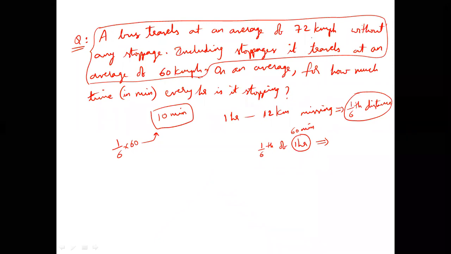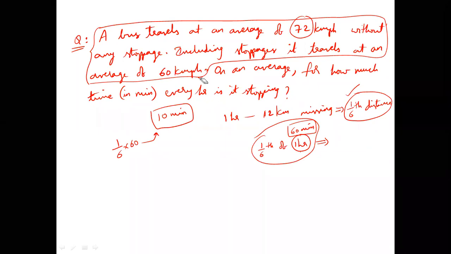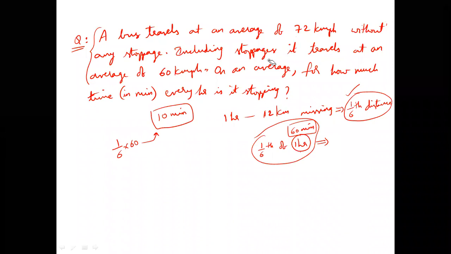If you know 12 is 1/6 of 72, then 1/6 of distance is missing because 1/6 of time is missing out. And how much time? Every hour 1/6 is missing. Hour is nothing but 60 minutes. So this is what English is about. Understanding a question solves 90% of the questions.